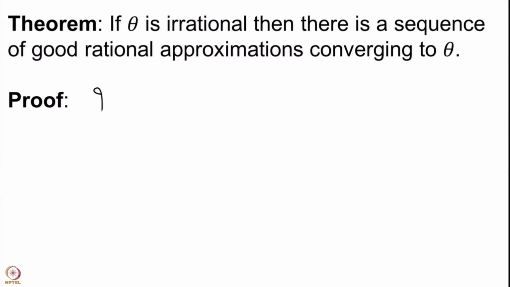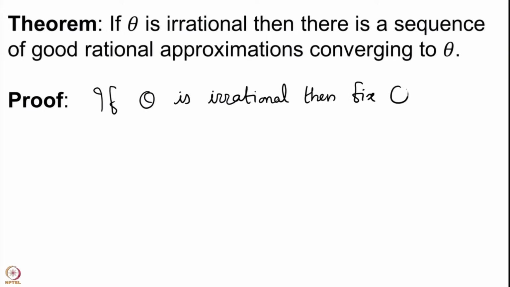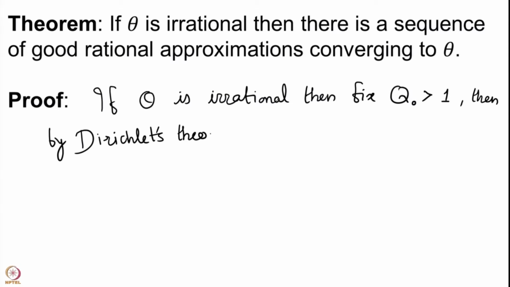So, if theta is irrational, then fix some q0 bigger than 1, an integer, then by Dirichlet's theorem,